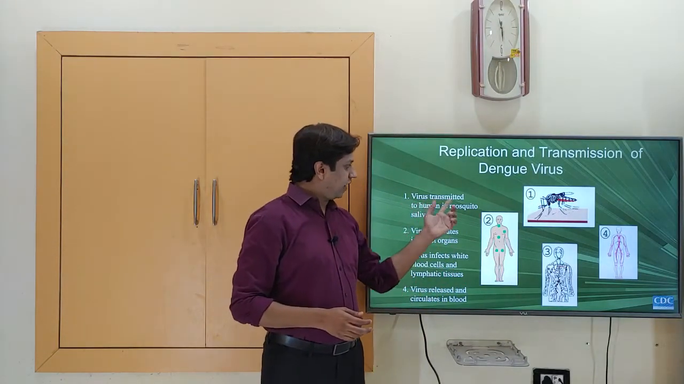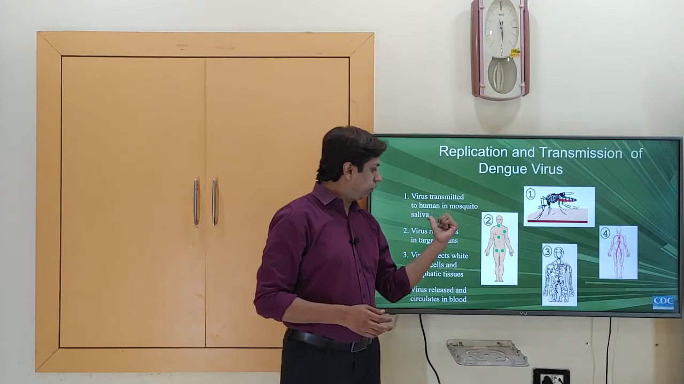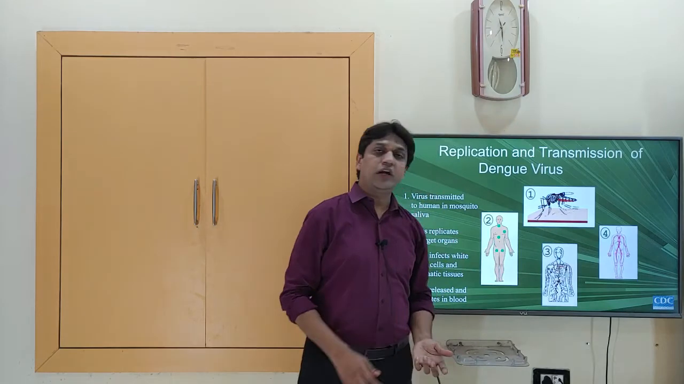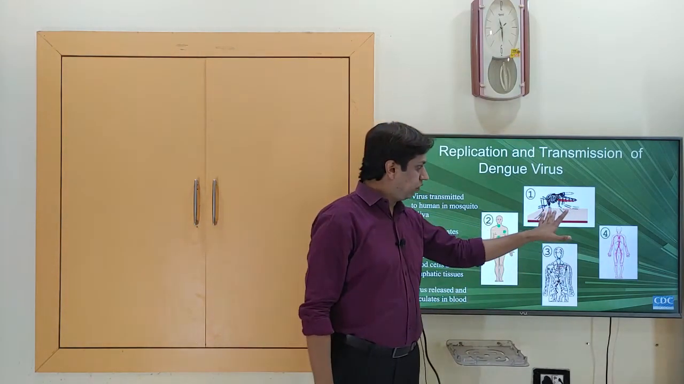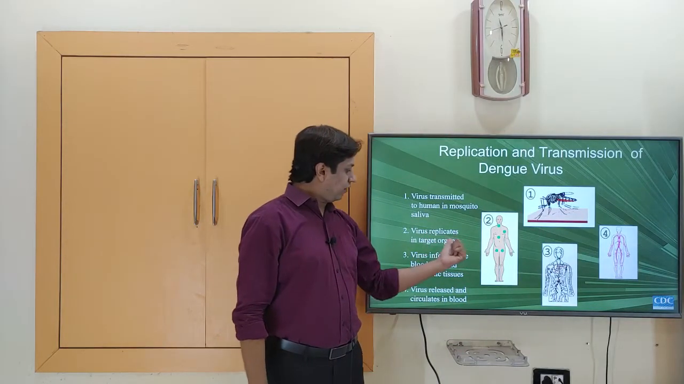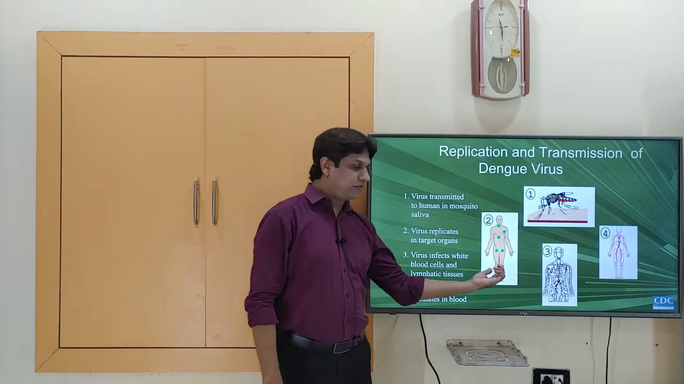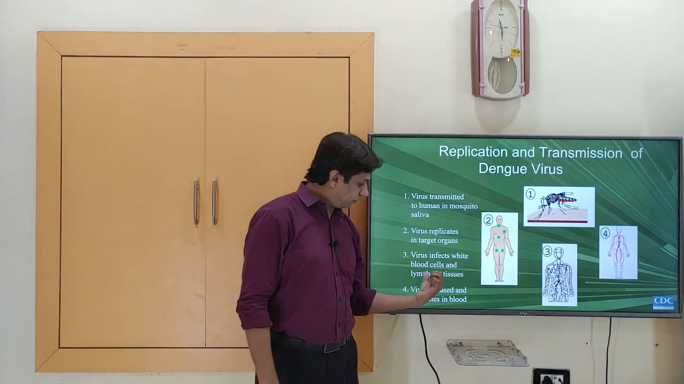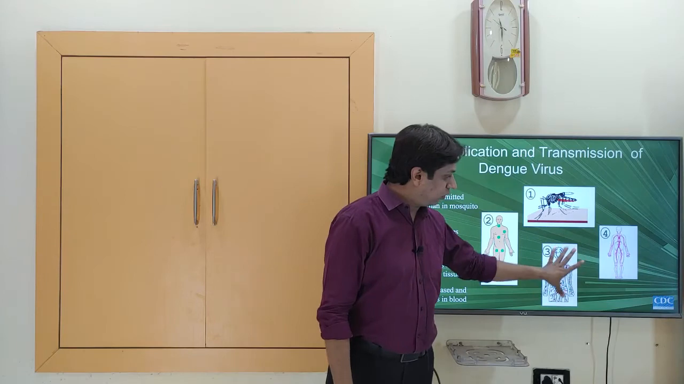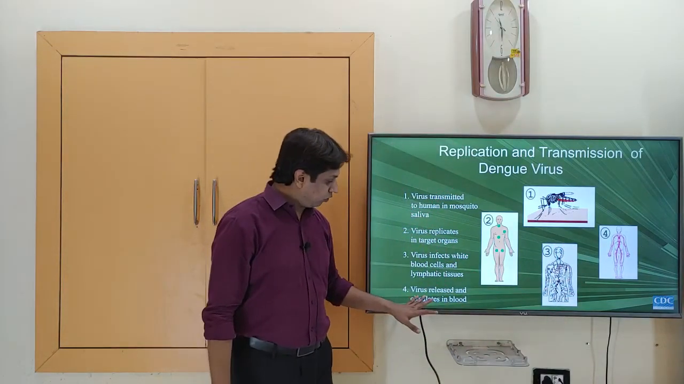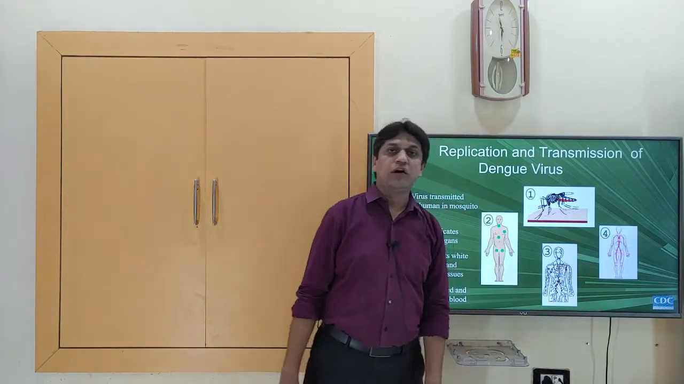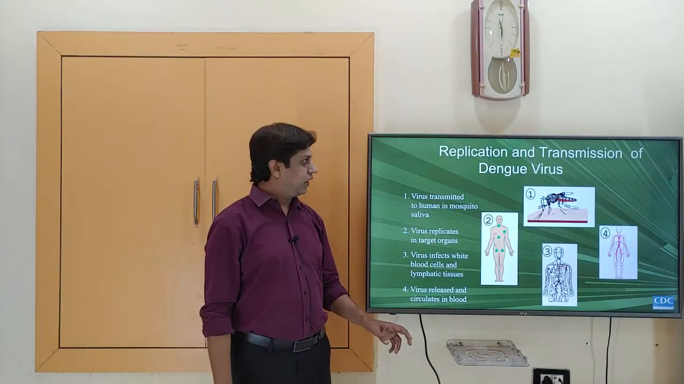First, the virus is transmitted to the human in mosquito saliva, from an infected Aedes aegypti mosquito, or the tiger mosquito, which bites a human being. Second, the virus replicates in the target organs. Third, the virus infects white blood cells and lymphatic tissues, so it goes to all the lymph nodes and spreads. Fourth, the virus is released and circulated in the blood.